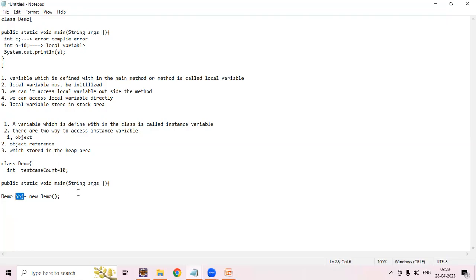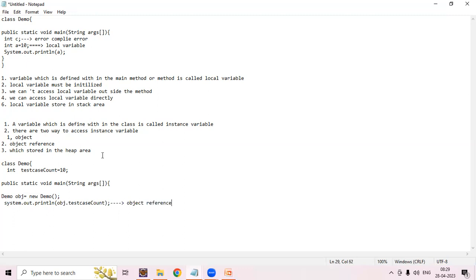Using this object reference, we call that particular variable: System.out.println(obj.testCaseCount). Generally we write it like this. This is the way to call the instance variable using an object reference.